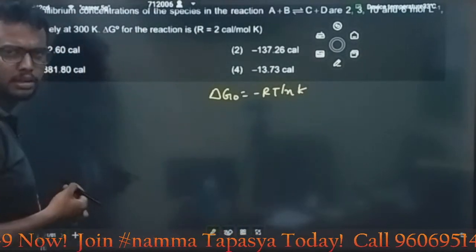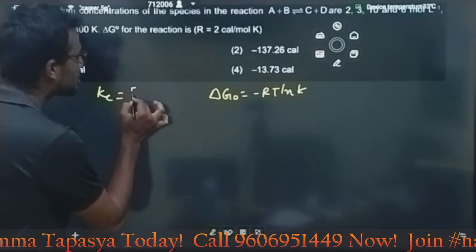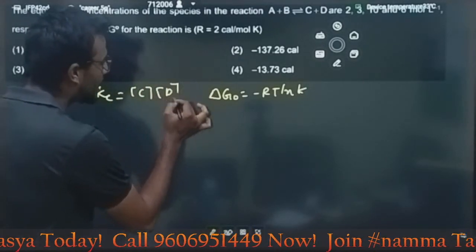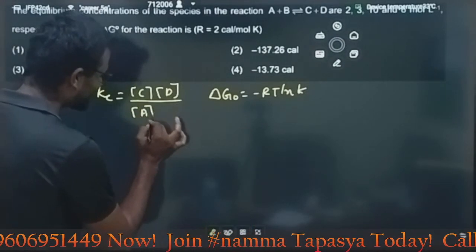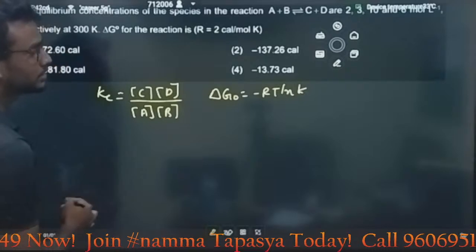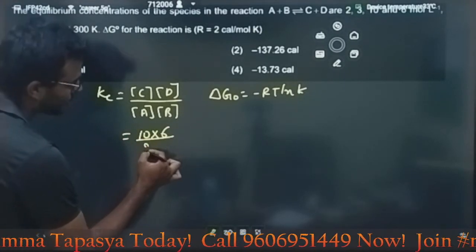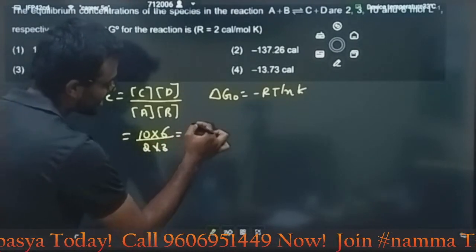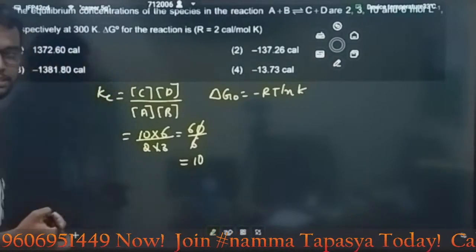First find out the K, the equilibrium constant. Kc is equal to the concentration of the product divided by the reactant. Concentration of C divided by concentration of D, concentration of A, concentration of B. They are mentioning the values. 10 for the C, 10 into 6 is 60, 2 into 3 is 6. Then your K value is 10.